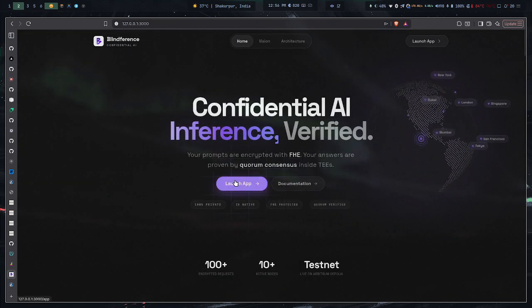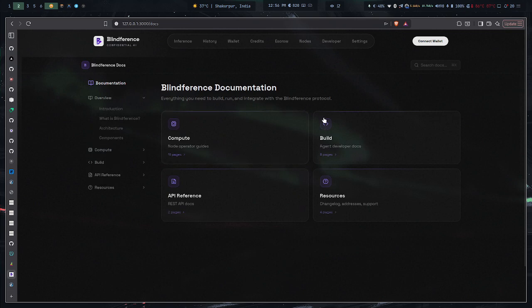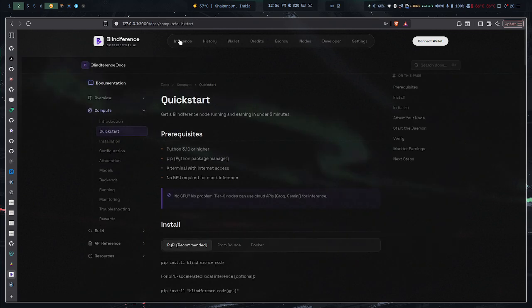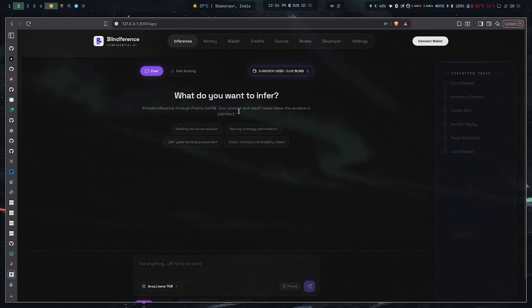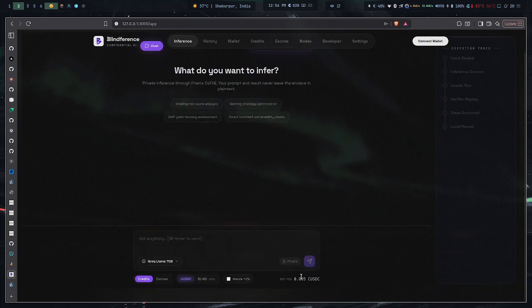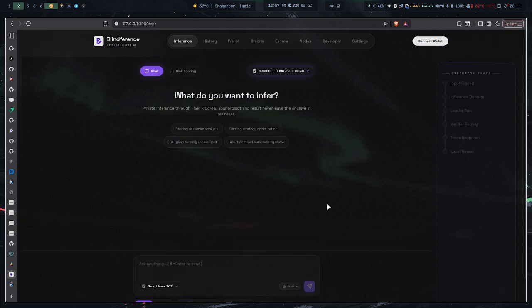You can also read our documentation. We have brief documentation that shows how you can join, but that will come in later parts. Okay, we are on the inference page. Now to do inference, you need some currency. Either you need this CUSDC, which is Reineira's confidential USDC currency, or you need our blind token.